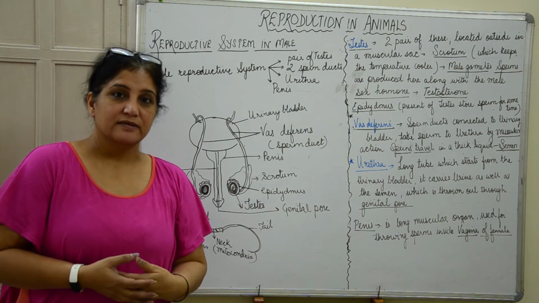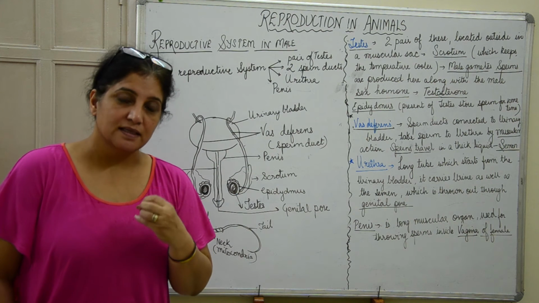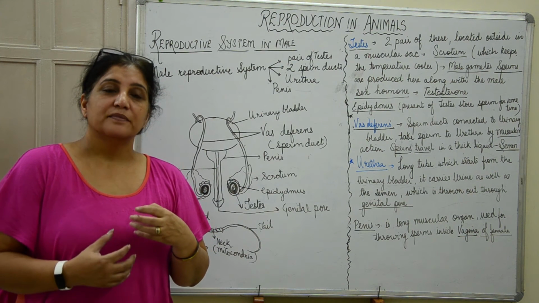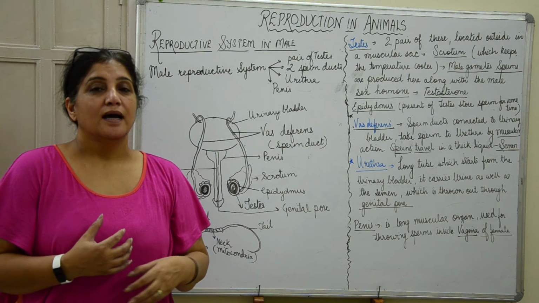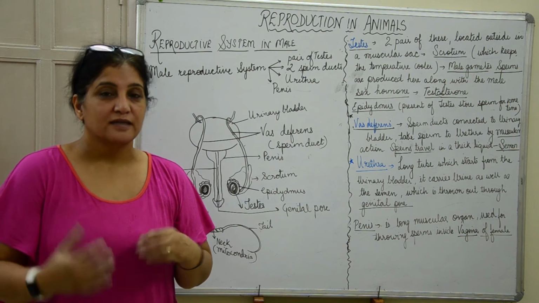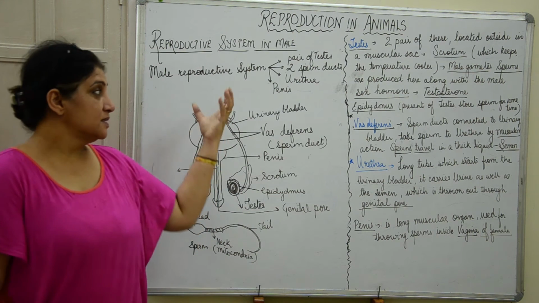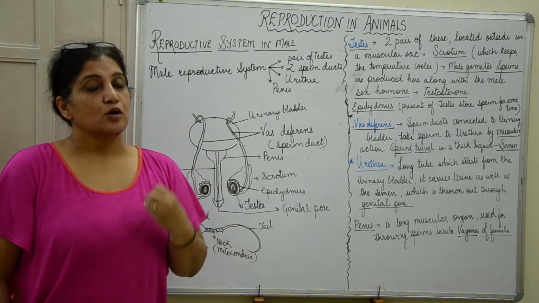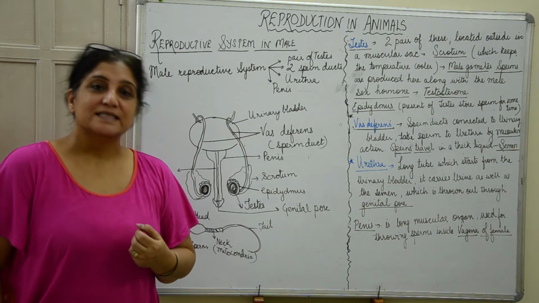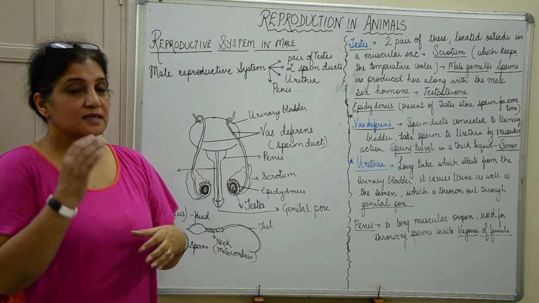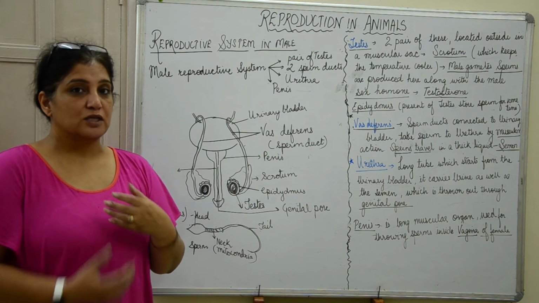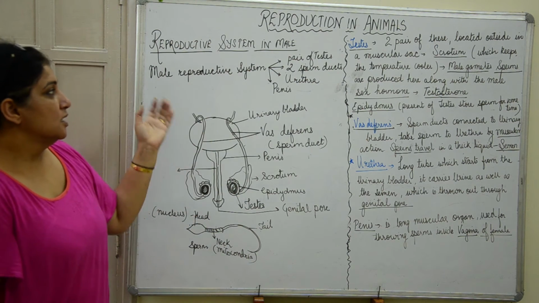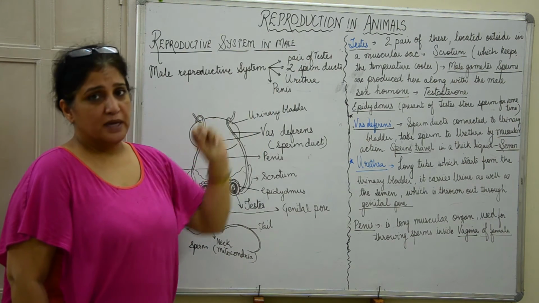These are called secondary sexual characteristics, and they basically start with the development of a hormone, the male sex hormone, which is produced in their male sexual organs, and this hormone is called testosterone. Now let us understand the composition of a male's sexual organs. It consists of a pair of testes.